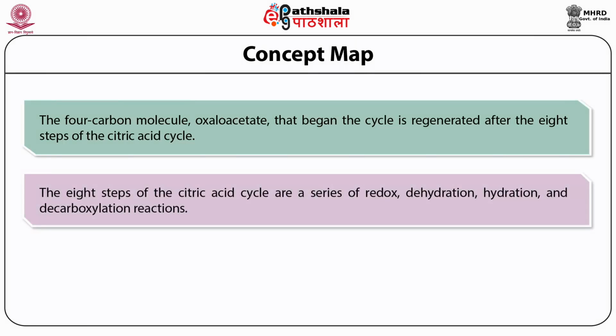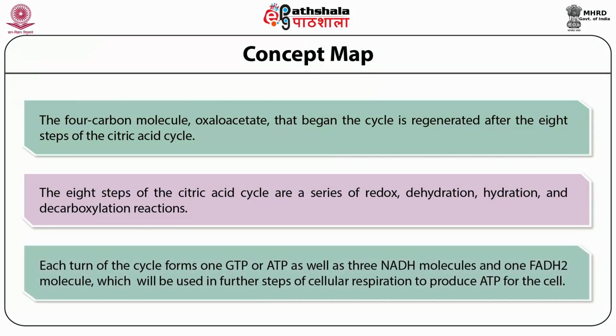The 8 steps of the citric acid cycle are a series of redox, dehydration, hydration and decarboxylation reactions. Each turn of the cycle forms 1 GTP or ATP as well as 3 NADH molecules and one FADH2 molecule, which will be used in further steps of cellular respiration to produce ATP for the cell.